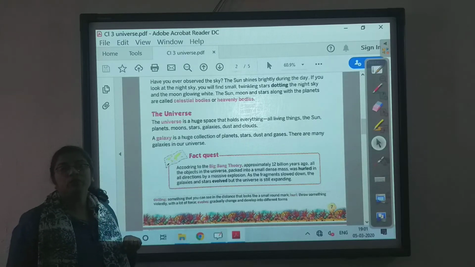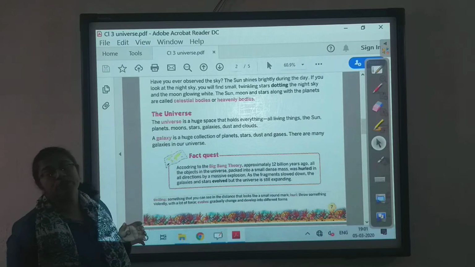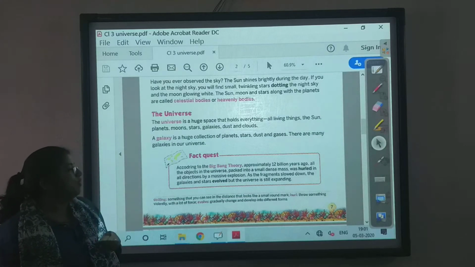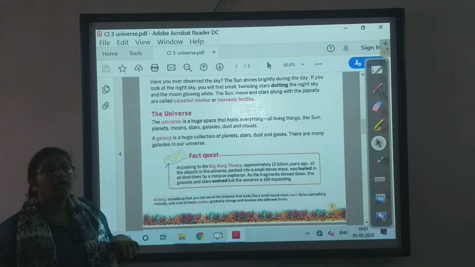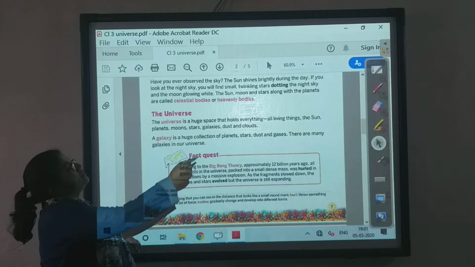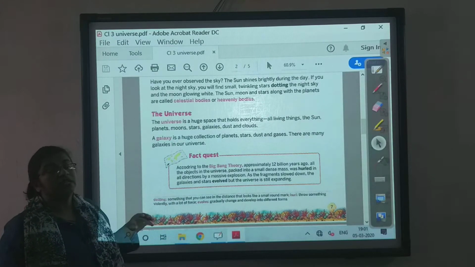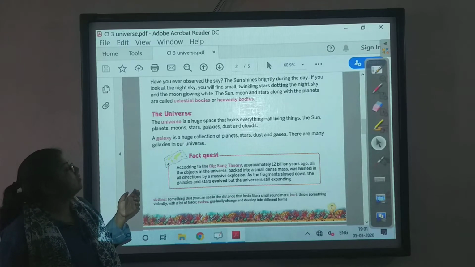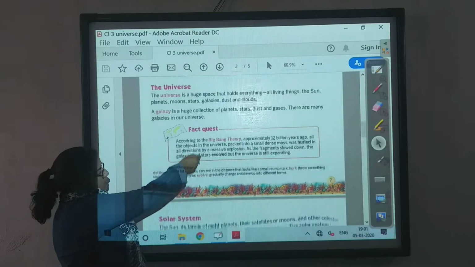But before that, I would like to tell you about something about how our universe was formed. Our universe was formed by the Big Bang theory. There was a huge explosion, and when our universe was born, we got these celestial bodies or heavenly bodies, which are the planets, the sun, the moon, stars, galaxies, and comets and all.